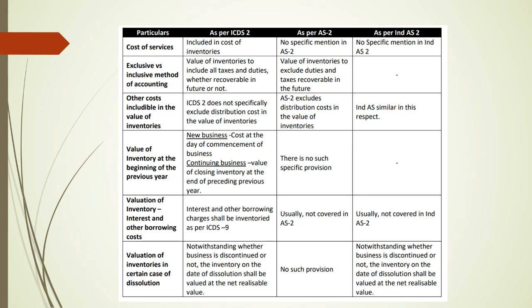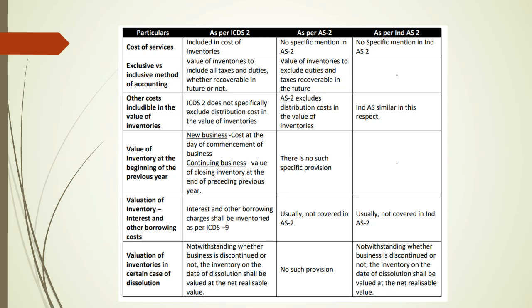Then there is specific mention regarding opening stock inventory valuation. Why? Because we know there is a matching concept. What is the matching concept? If you are putting figures valued as per ICDS 2 for closing stock alone, and the opening inventory has not been valued as per the ICDS standard, then there won't be any consistency.